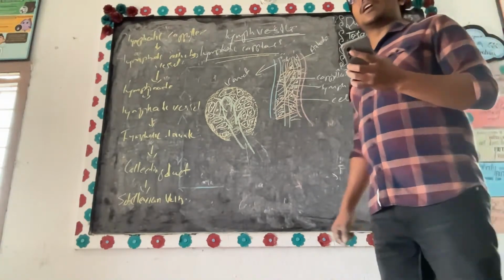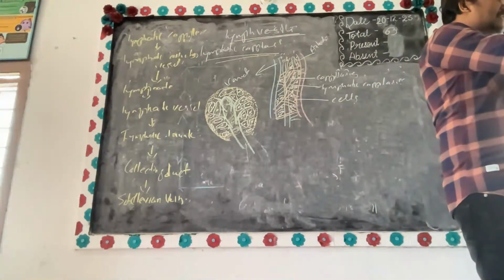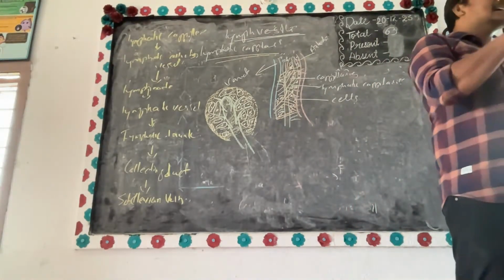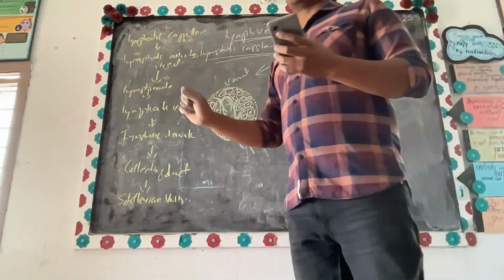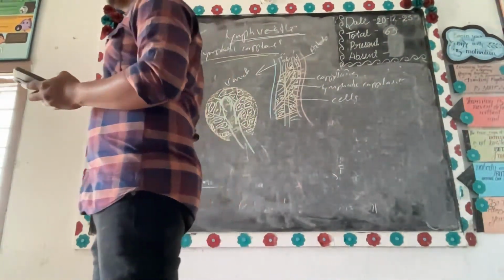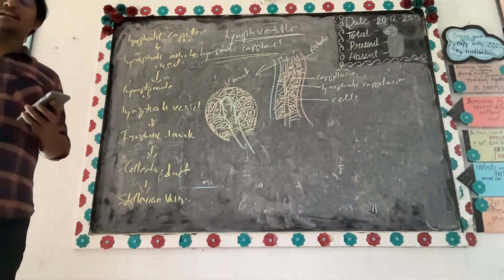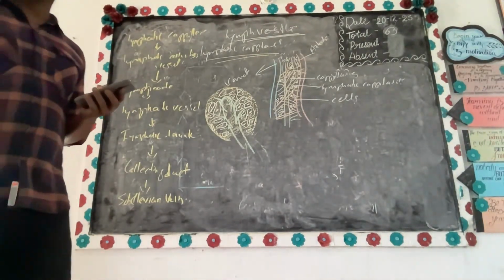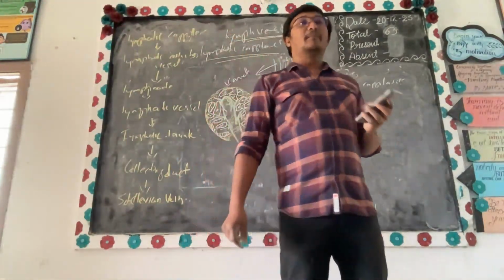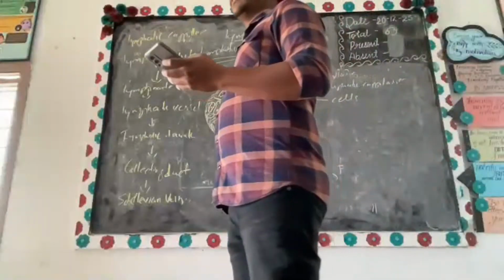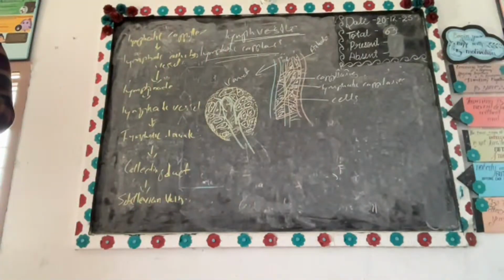Now, what are the features I said? It has a blind end. Second, a single layer of endothelial cells that are overlapping. Third point, it is more permeable than that of blood capillaries. Lymphatics have more tissue permeability.